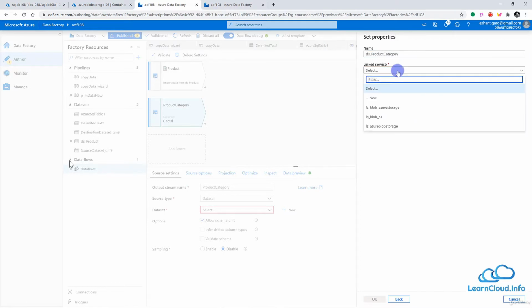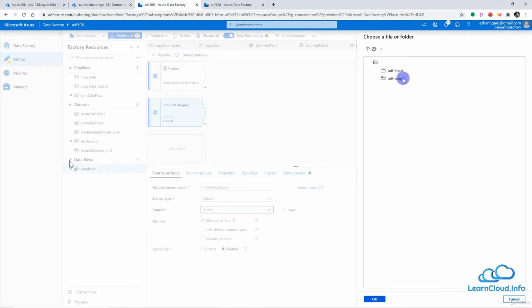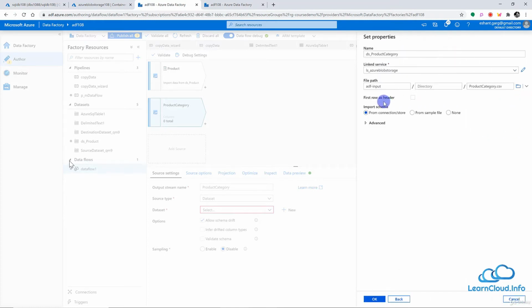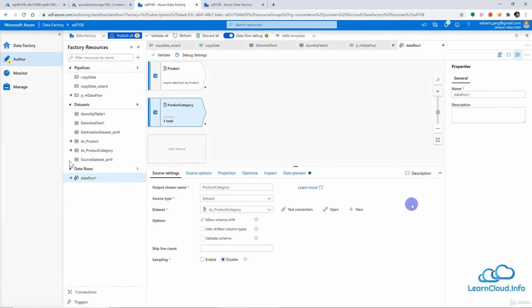And once again, we already have a linked service here, so I will choose the linked service, and I will choose the file here, product category. This is our second input, and we know that the first row is having a header, so I will click here, and let's click on OK. So we have now both of these two sources here, product and product category.